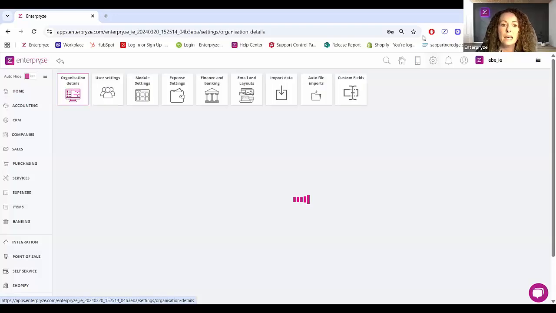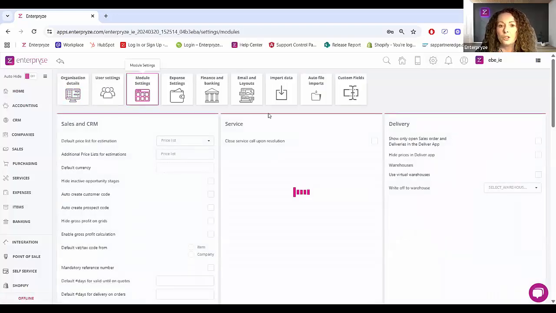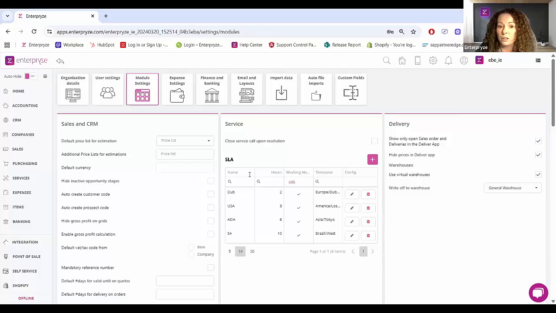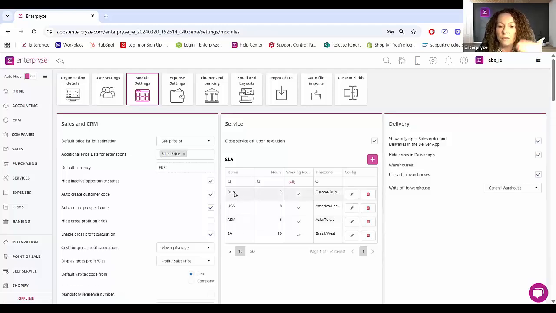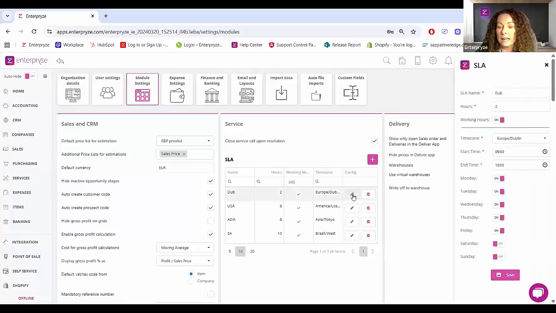So into settings, into module settings, and under services here, what we've done is we've introduced a new panel to record your SLAs. So as you can see here, I've got a few select ones that I've already added to the system for different regions. And all you have to do in order to add an SLA to the system is simply click on the plus sign. Well, let me just make it easy for you. And I'm just going to open up an existing SLA just to show you what I've done. So this is one I've put in for Dublin, just to show you that.